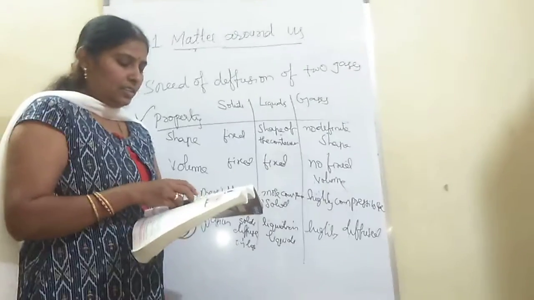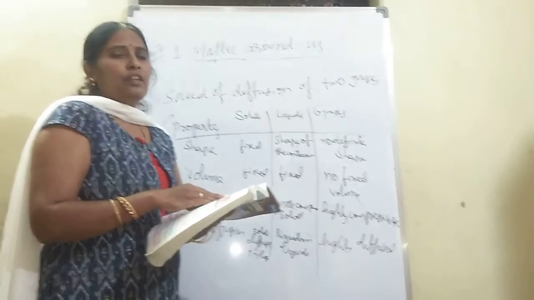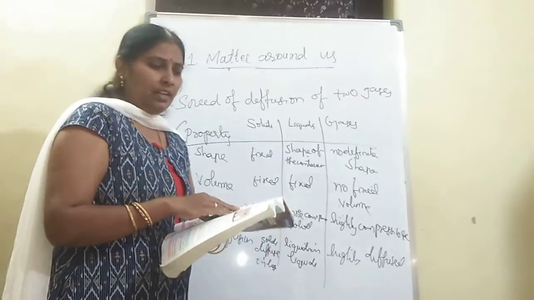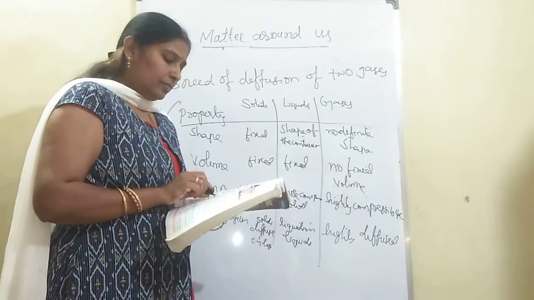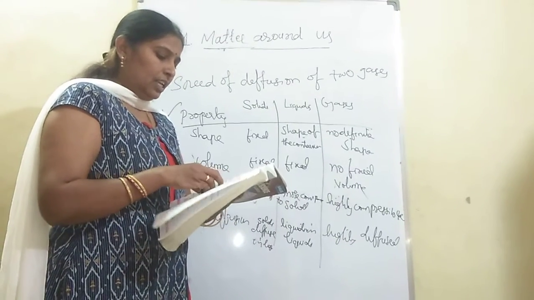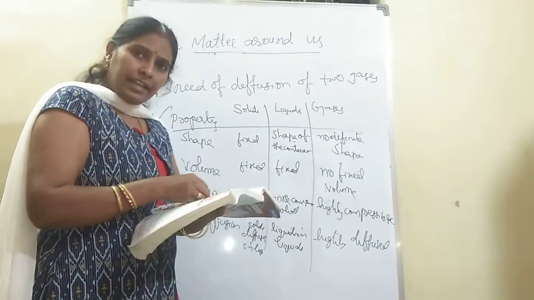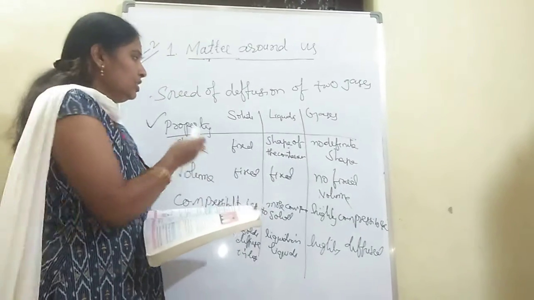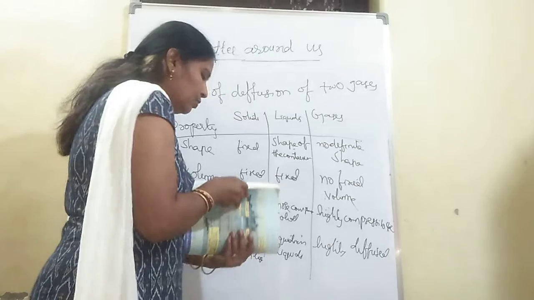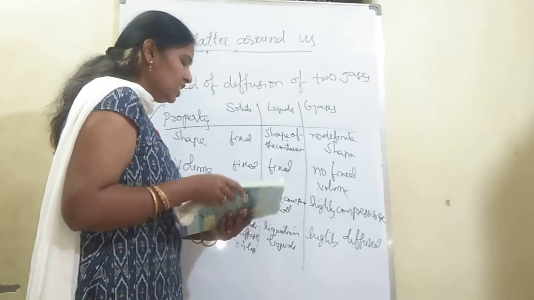What are the properties? Shape, volume, diffusion, compressibility. Okay, clear? And what we discussed, that no diffusion takes place in solids, and based on this we fill this. Now next move to, can matter change its state?